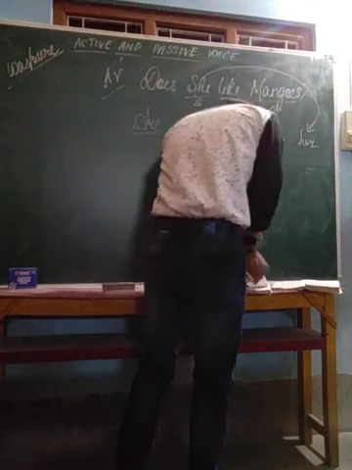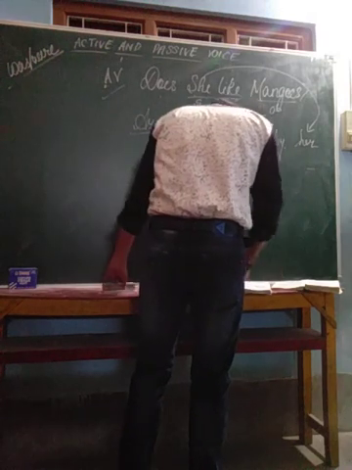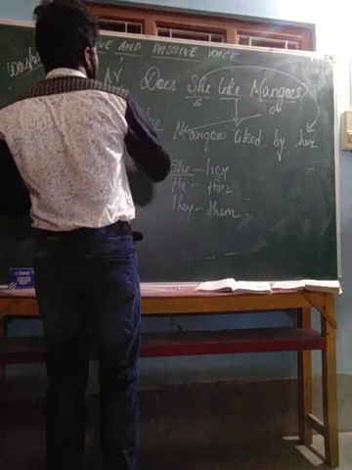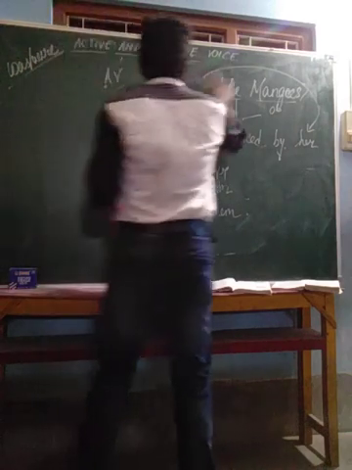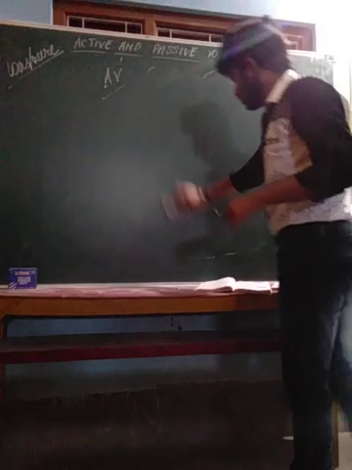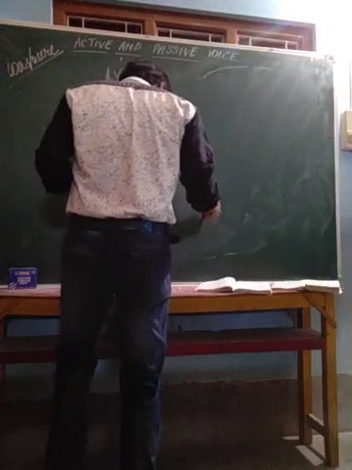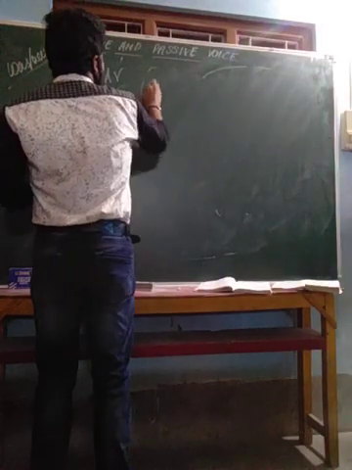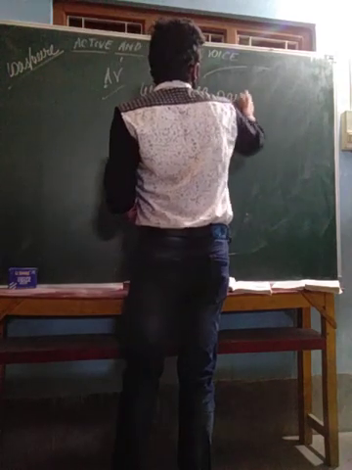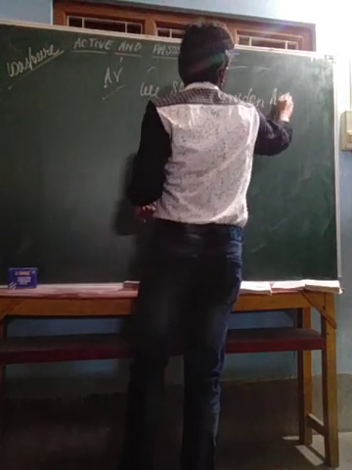Suppose in the future tense, let us give one example: "We shall pardon her."